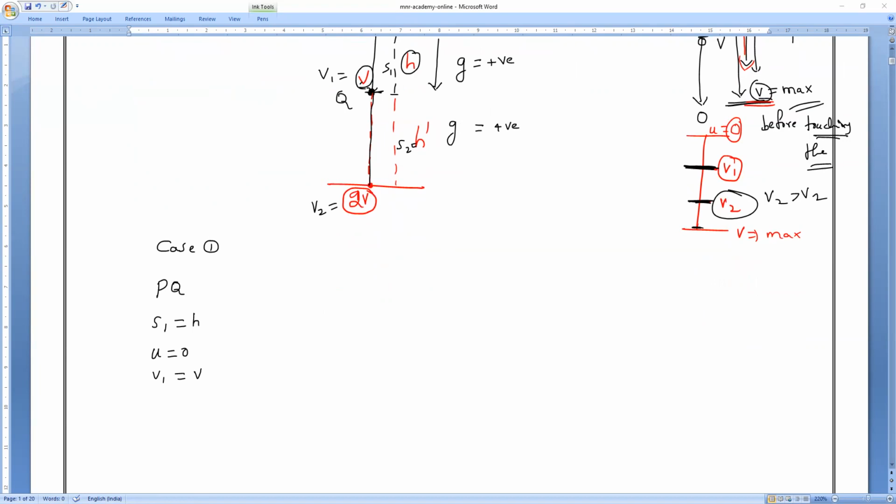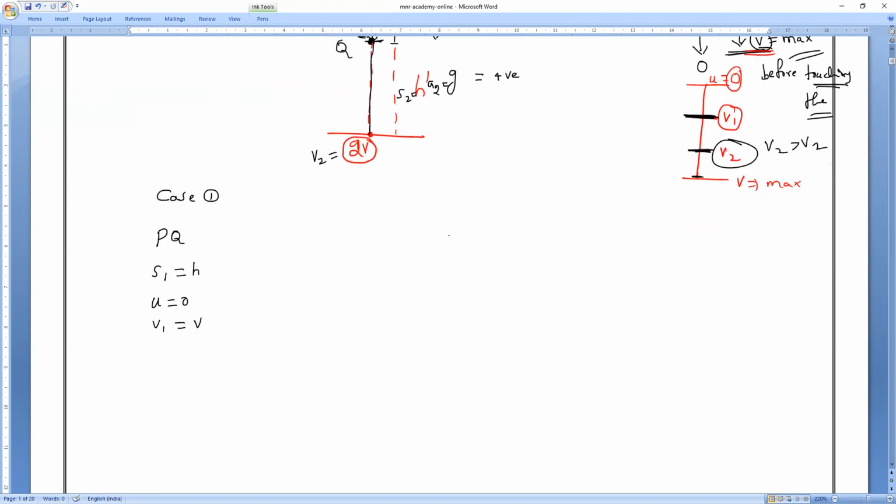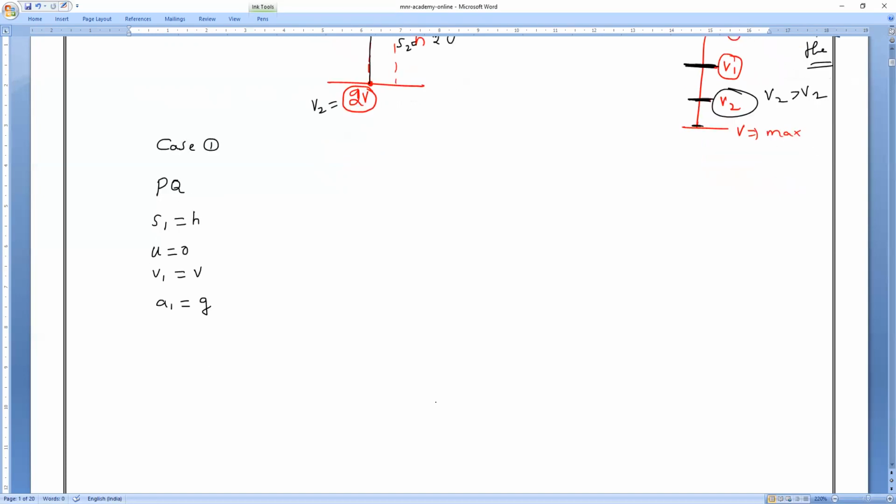And what is the acceleration? Let me take this as a1, and this as a2. So the acceleration is a1. Which equation will you apply? No time is mentioned, so which equation? Third equation. What is the third equation? V squared minus U squared equals 2gh.